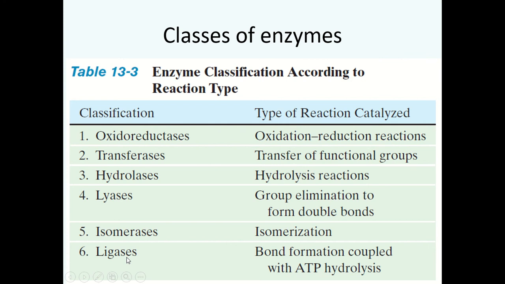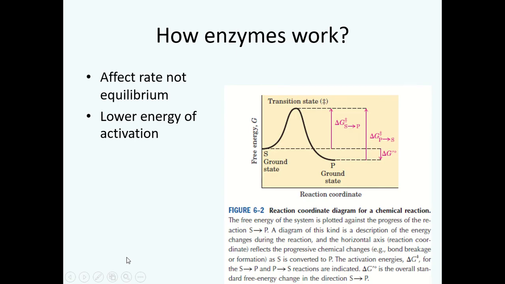So these are the six classes of enzymes, and these names are in a sequential order. So class 1 is oxidoreductase, 2 is transferase, 3 is hydrolase, 4 is lyase, 5 is isomerase, and 6 is ligase. You are required to remember these six classes of enzymes, and you are required to remember them in the correct order. We will now have a look at the mechanism of how enzymes carry out chemical reactions.